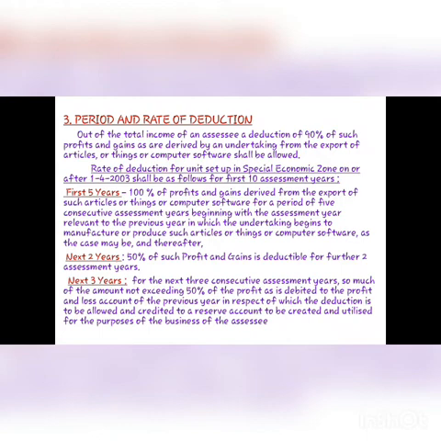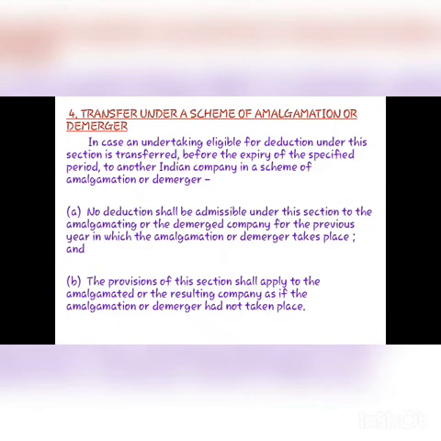Next 3 years. For the next 3 consecutive assessment years, so much of the amount not exceeding 50% of profit as is debited to the profit and loss account of the previous year in respect of which the deduction is to be allowed and credited to a reserve account to be created and utilized for the purpose of business of the SEZ. Fourth one is transfer under a scheme of amalgamation or demerger.